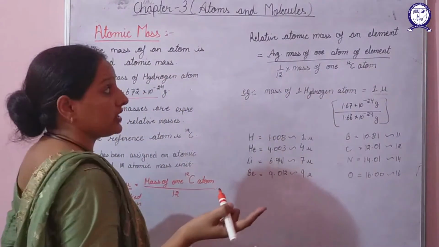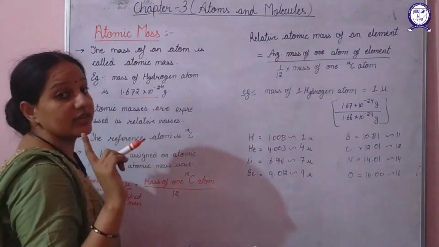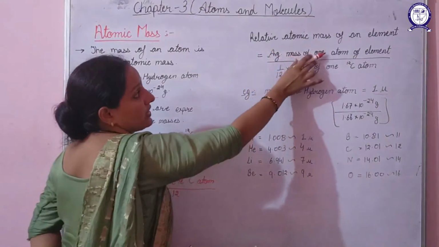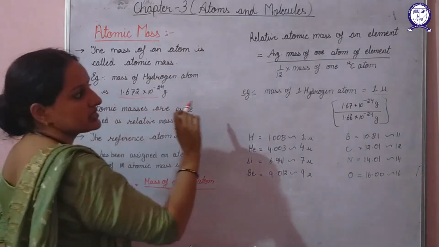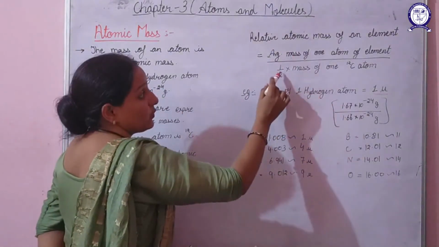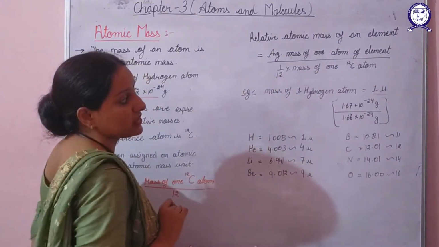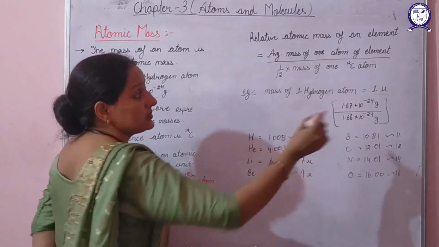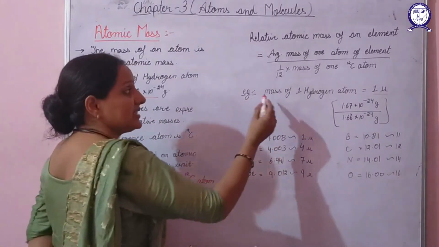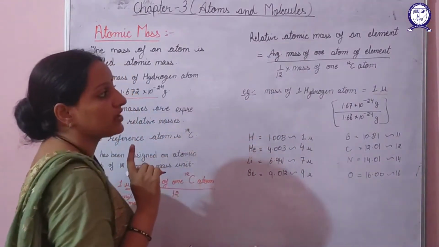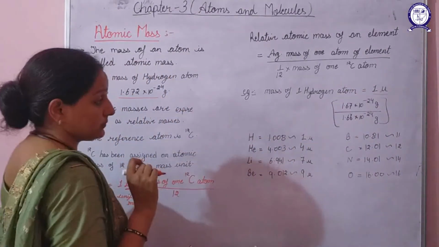Now how does it come to be 1 unit? The average mass of one atom of the element, that is, if we are calculating it for hydrogen, the average mass of one atom of hydrogen here is 1.672 into 10 to the power minus 24 grams. And 1 by 12th of the mass of 1 C12 atom is 1.66 into 10 to the power minus 24 grams. On solving it, approximately you will get the answer to be 1. So we can say that the relative mass of one atom of hydrogen, or the atomic mass of hydrogen, comes to be 1 U.